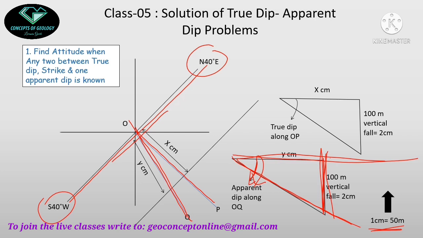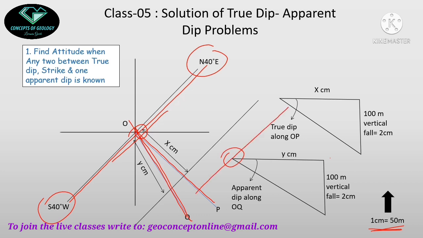Okay, so that means I will measure this length. Suppose this length is y centimeter. And if I move y centimeter from this origin, I will find the 100-meter strike line. Why? Because this was the surface, so the 0-meter strike line will move on this from this point, and the 100-meter strike line will move on this point.